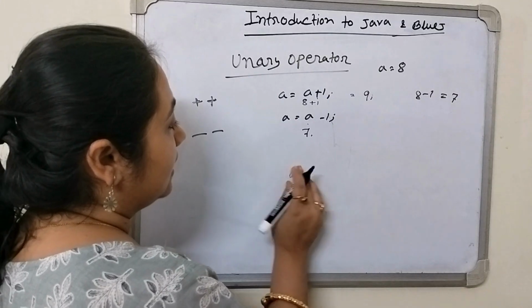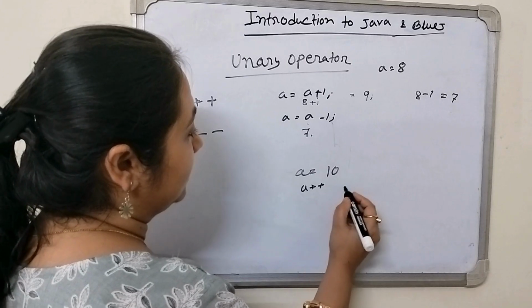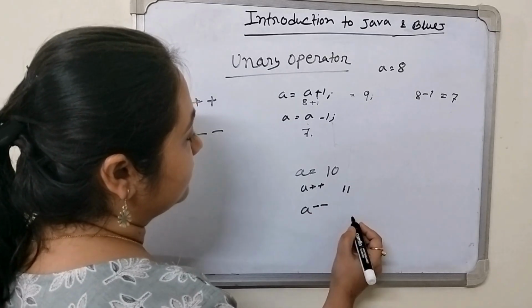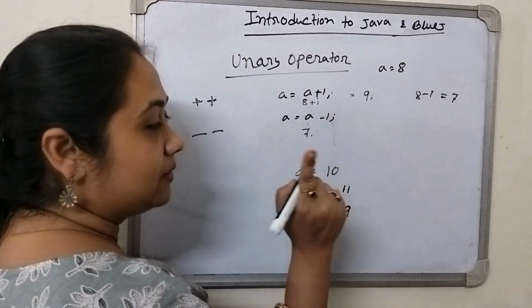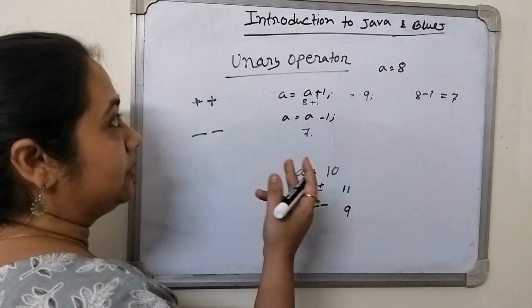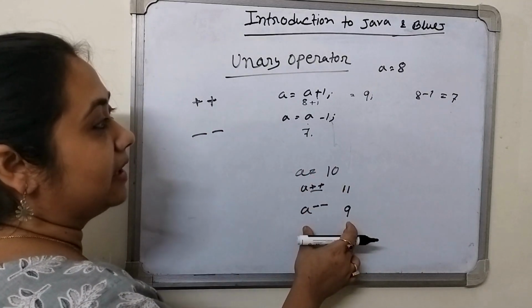Suppose the value is 10. After a plus plus, what will be the value? It will be 11. And if a minus minus, it will be 9. So this is only one increment or one decrement. Whatever the value is, after the unary operator plus plus or minus minus, it increments by 1 or decreases by 1.